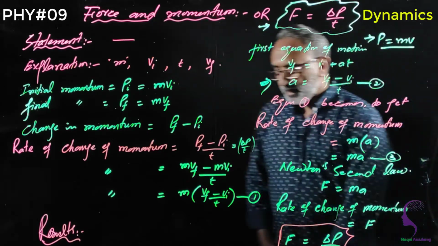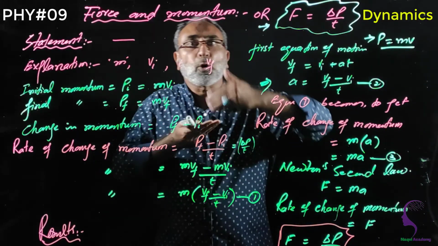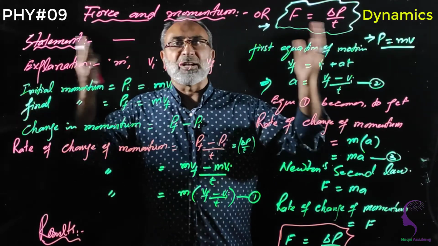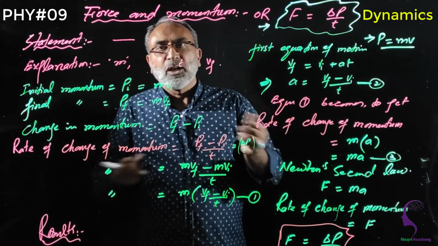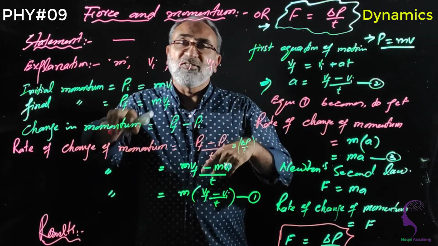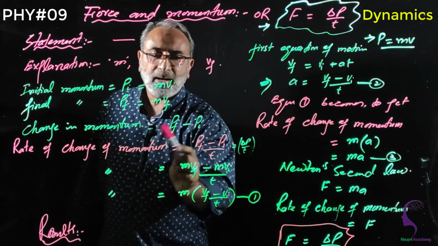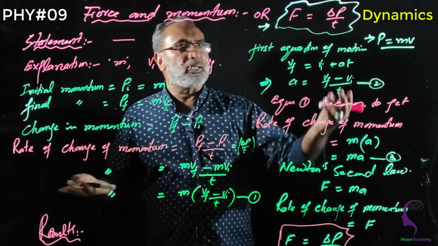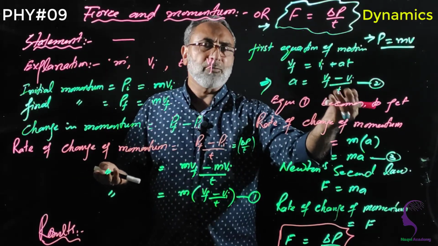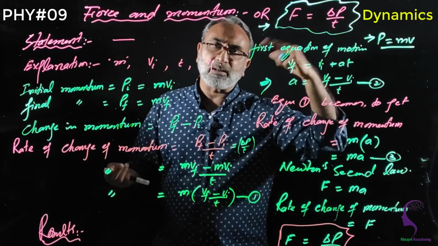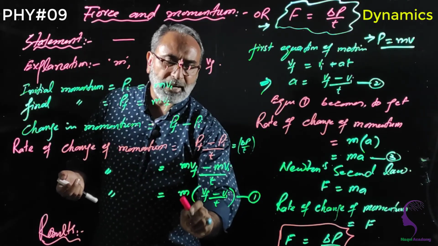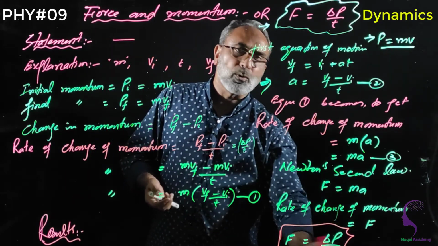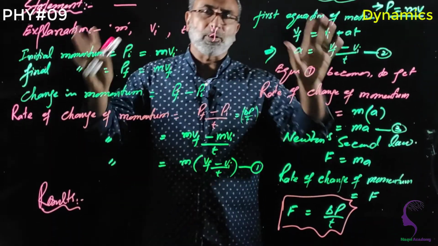I just summarize once again that you should write down the explanation in your own words. Let us consider a body of mass m moving with initial velocity vi, after time t its velocity changes to vf. So initial momentum is denoted by pi, final momentum by pf, change in momentum is pf minus pi, and rate of change of momentum is that divided by time. Just as the rate of change of velocity, delta v by t, is acceleration. So taking m common, vf minus vi by t, replace this by a, ma is equal to force, so F is equal to delta P by delta T. I hope you are clear about this topic.